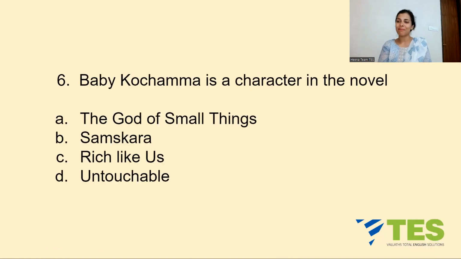Let's move on to question number 6. Baby Kochamma is a character in the novel. Option A, the God of Small Things. B, Samskara. C, Rich Like Us. Or D, Untouchable. नाम है बेबी पर ये बेबी नहीं है, ये तो बहुत बड़ी है जी, दादी जी है